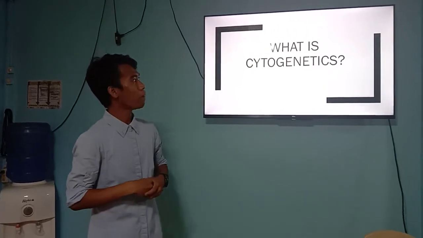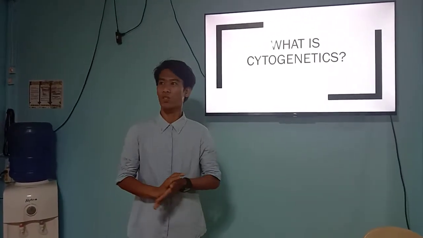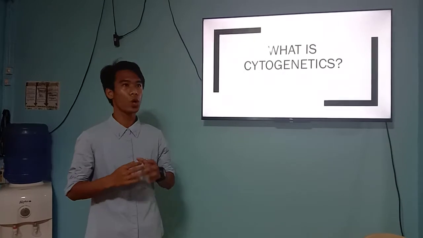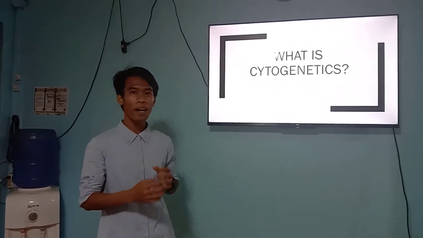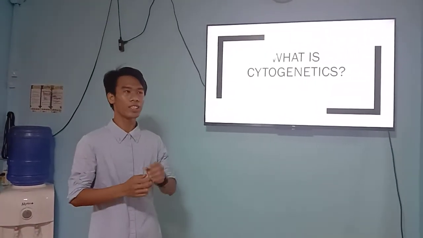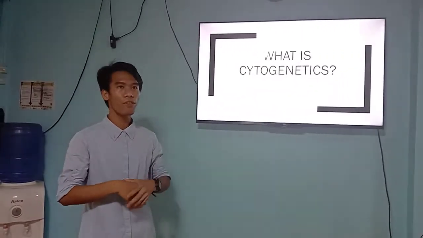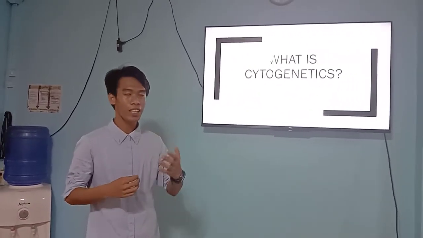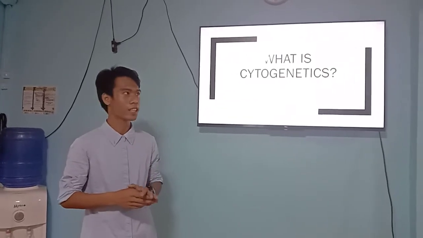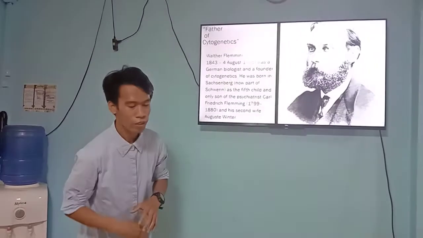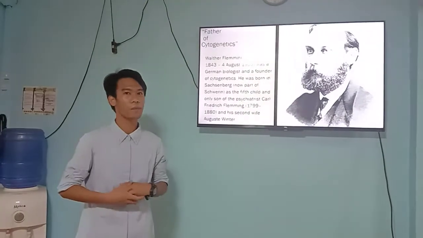Before we discuss what cytogenetics is, we need to know who the person behind cytogenetics is. First, we have to identify the father of cytogenetics.